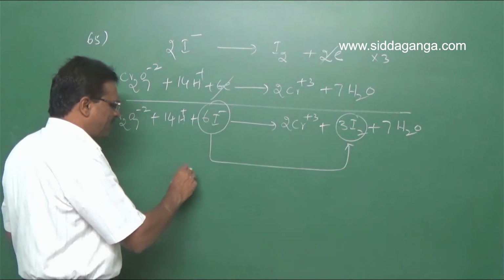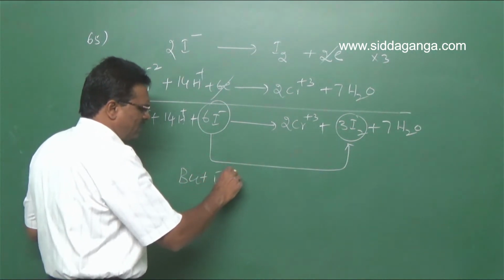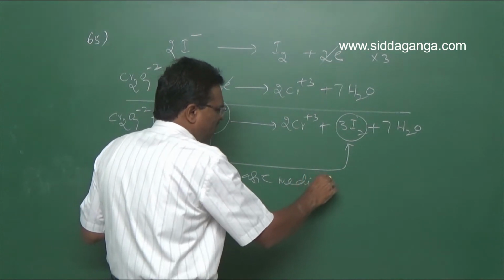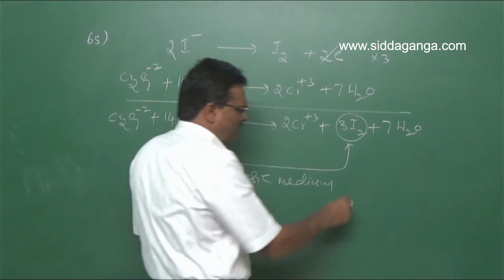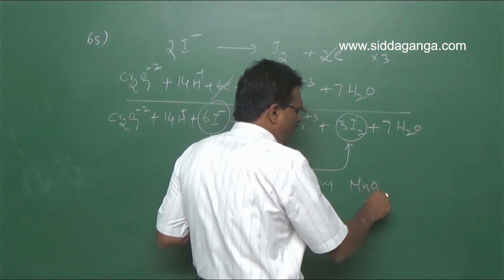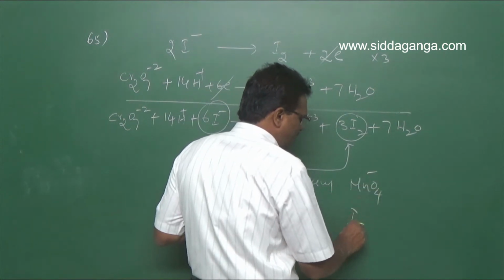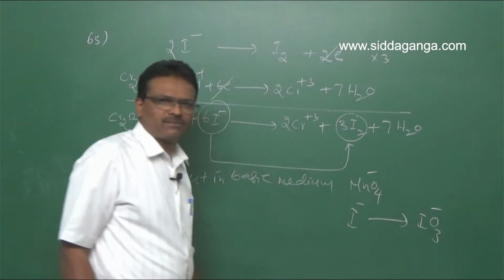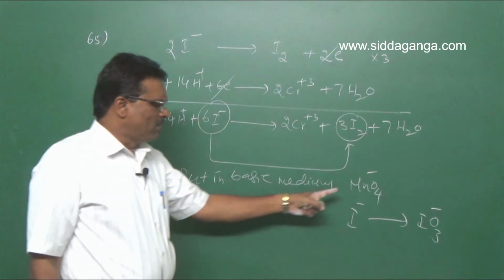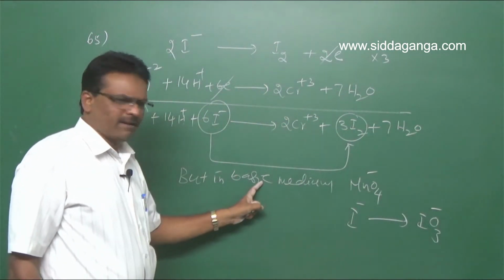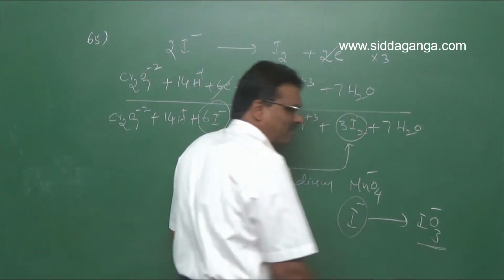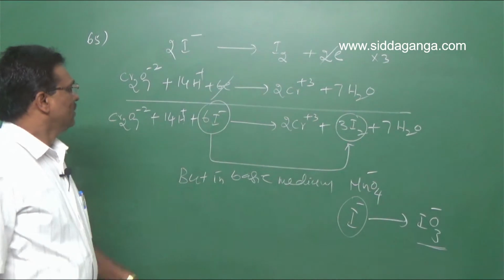But in basic medium, permanganate MnO4 minus converts iodide to iodate, IO3 minus. Permanganate in basic medium oxidizes iodide to iodate. Clear?